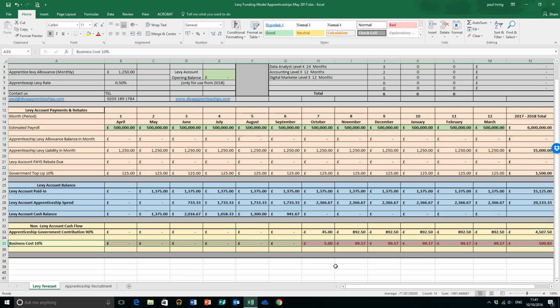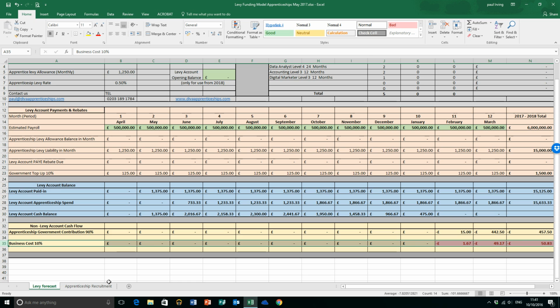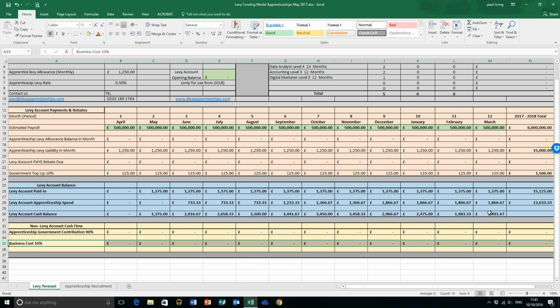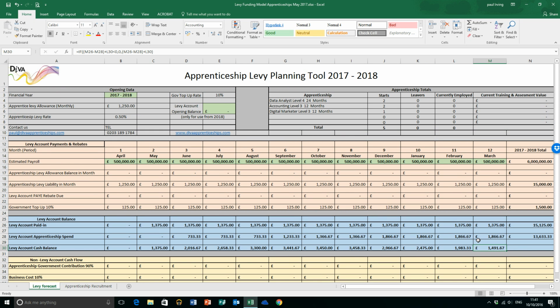Okay, so now as a business, I'm not keen on that. So I just want to use up my levy in the most effective way I can. So what you can then do with the scenarios is you can play around a little bit. So I'll take 1 out of June. Let's see what that does for my forecast. Oof, nearly there. And actually, not only can I reduce them, I could start the apprentices a little bit later in the year. So I'm going to move that one from August and that one to November. And what that does is that says I've now got £1,491 left in my levy pot. But you get the general idea. It really is as simple as that.